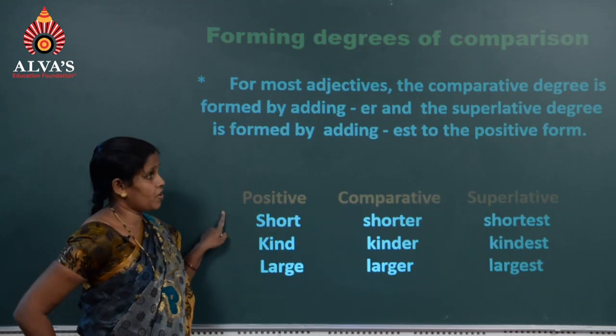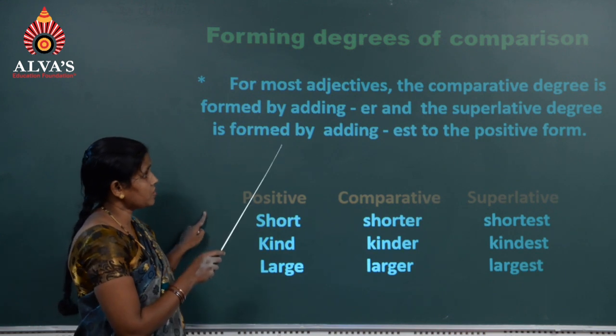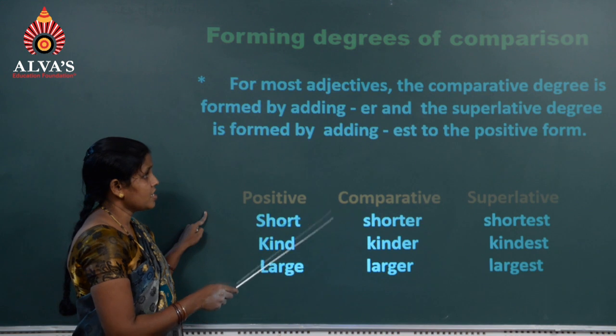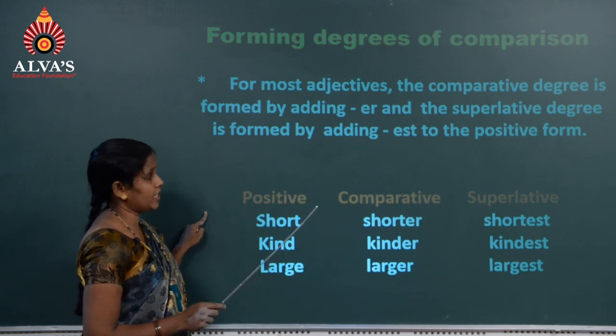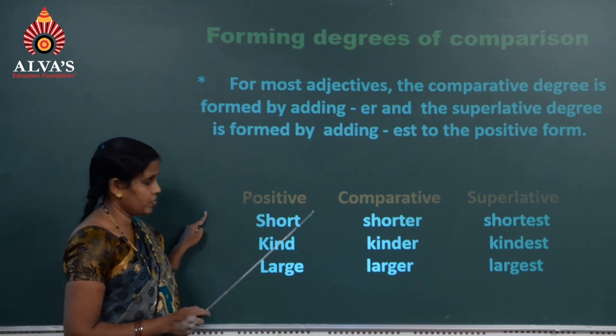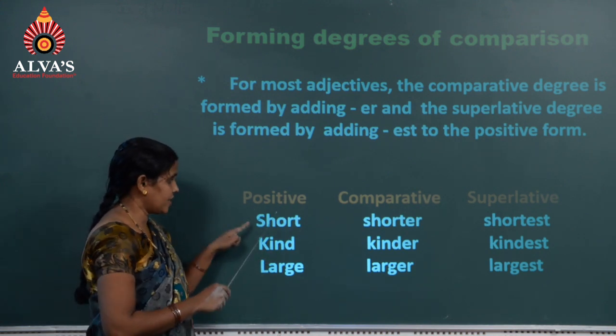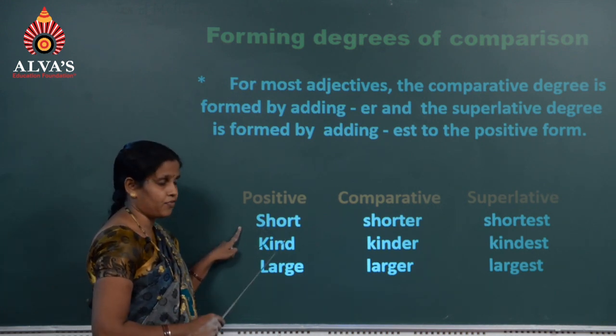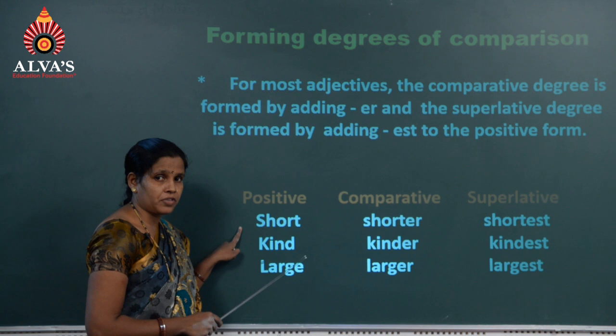Forming degrees of comparison. For most adjectives, the comparative degree is formed by adding er and the superlative degree is formed by adding est to the positive form. Here these are the positive forms. Short is the positive form. What is the comparative degree of this?